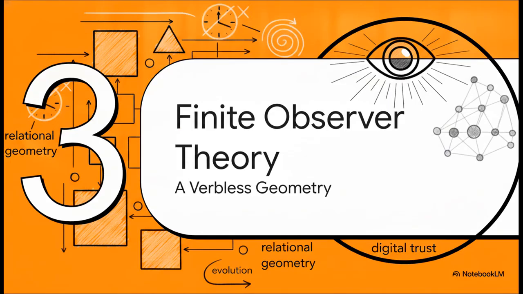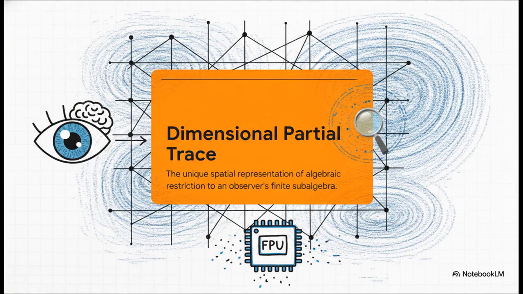Moving to Section 3, the finite observer theory, a verbless geometry. This physics parallel directly leads us into a paradigm-shifting framework called the finite observer theory. This theory completely strips away active verbs like time, evolution, and interaction from the universe's foundational structure, replacing them entirely with a static, relational geometry. So why does our universe look continuous and probabilistic if it's actually fundamentally discrete? Well, it's because a physical observer, like you or me, has a finite capacity to process information. We simply don't have the memory to process the infinite complexity of the entire universe.